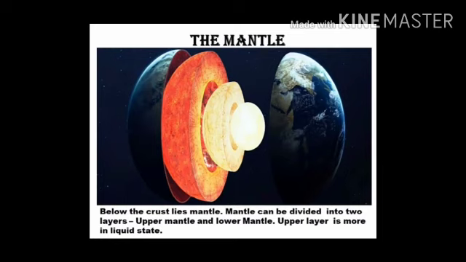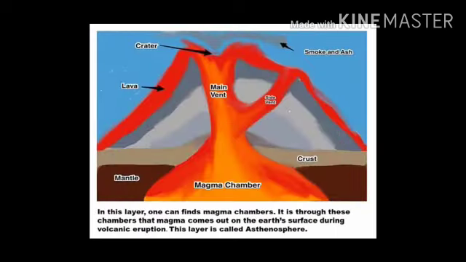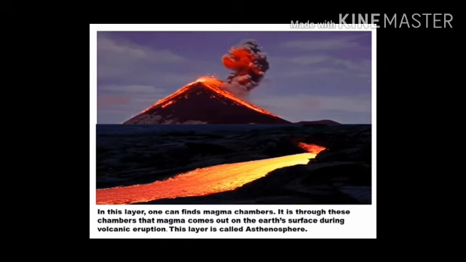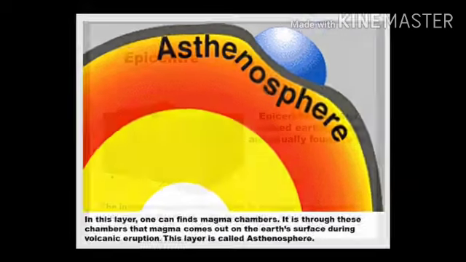Now let us see the mantle. What is mantle? Below the crust lies the mantle, right? Mantle can be divided into two layers, that is upper mantle and lower mantle. The upper layer is more in a liquid state. In this layer, one can find magma chambers. It is through these chambers that magma comes out onto the Earth's surface during volcanic eruption. This layer is also called the asthenosphere.